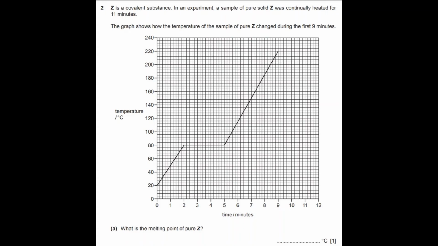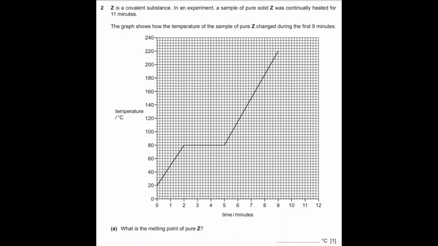If you look at the graph, it starts off as a pure solid and then you're heating it up. So what's happening between 0 minutes and 2 minutes? Because heat is added to the substance, there's an increase in kinetic energy inside the substance. Now look at that horizontal line.